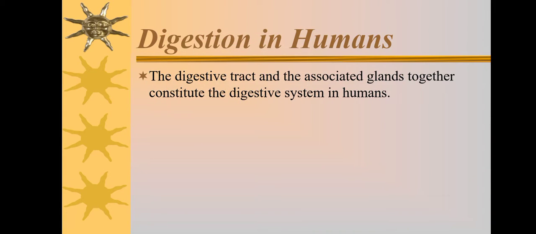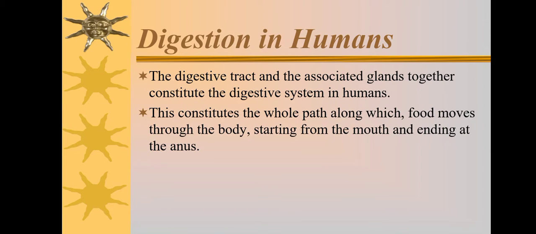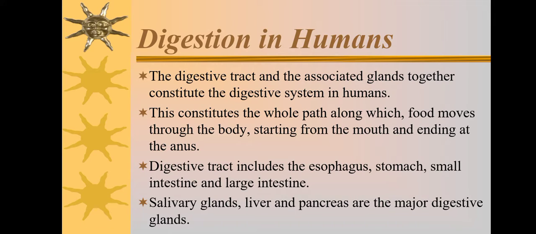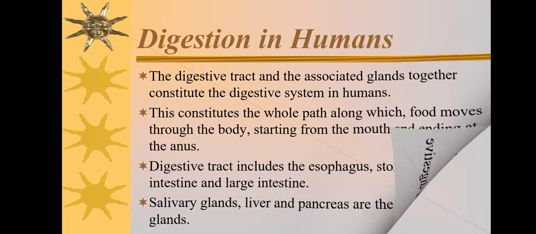Digestion in humans. The digestive tract and the associated glands together constitute the digestive system in humans. This constitutes the whole path along which food moves through the body, starting from the mouth and ending at the anus. The digestive tract includes the esophagus, stomach, small intestine, and large intestine. Salivary glands, liver, and pancreas are the major digestive glands.